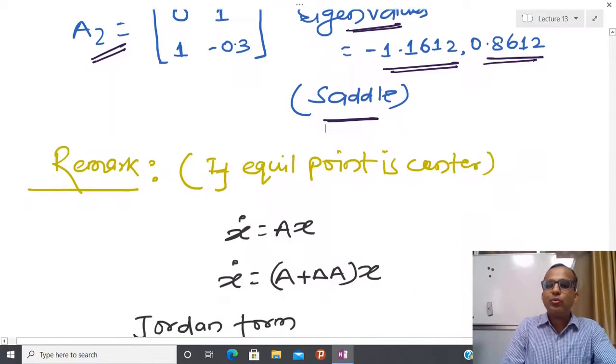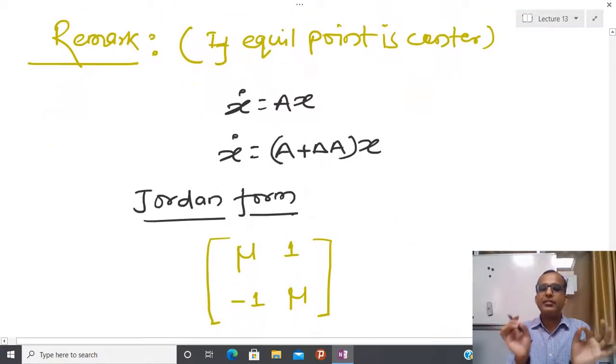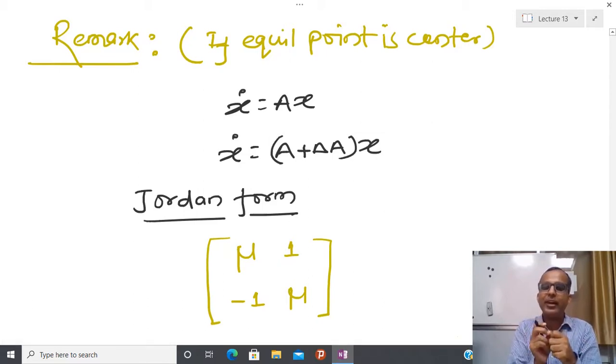Now, what happens is that if you have some nonlinear system, and after linearization you see that the equilibrium point of the linear system is a stable node, then the original nonlinear system also behaves in the same fashion, meaning the equilibrium point of the original nonlinear system is again a stable node. If the linearized system has an unstable node, then the original system also has an unstable node in the vicinity of the linearized point, or equilibrium point, you can say. Similar things I can say about the focus also.